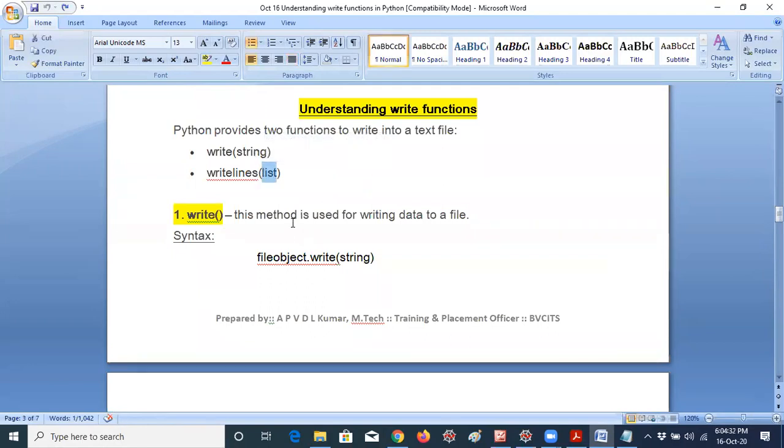First of all, the write method. This method is used for writing data to a file. According to the syntax, whatever file object you are taking, that is file object dot write of string. That's all. This is very easy. So let me move.